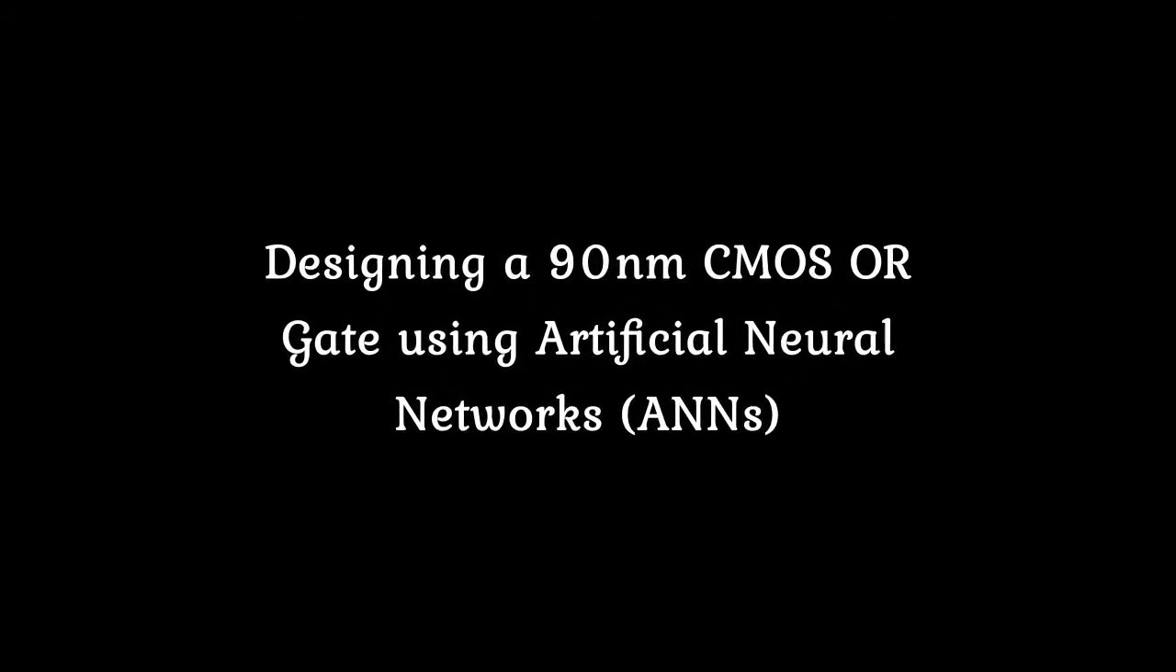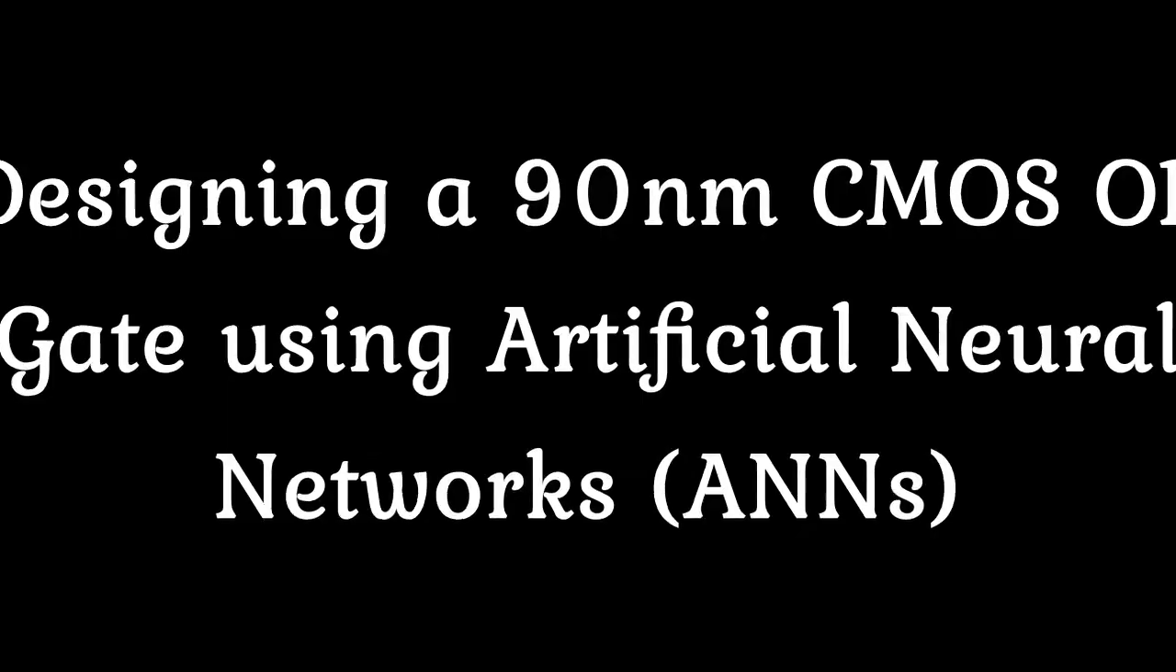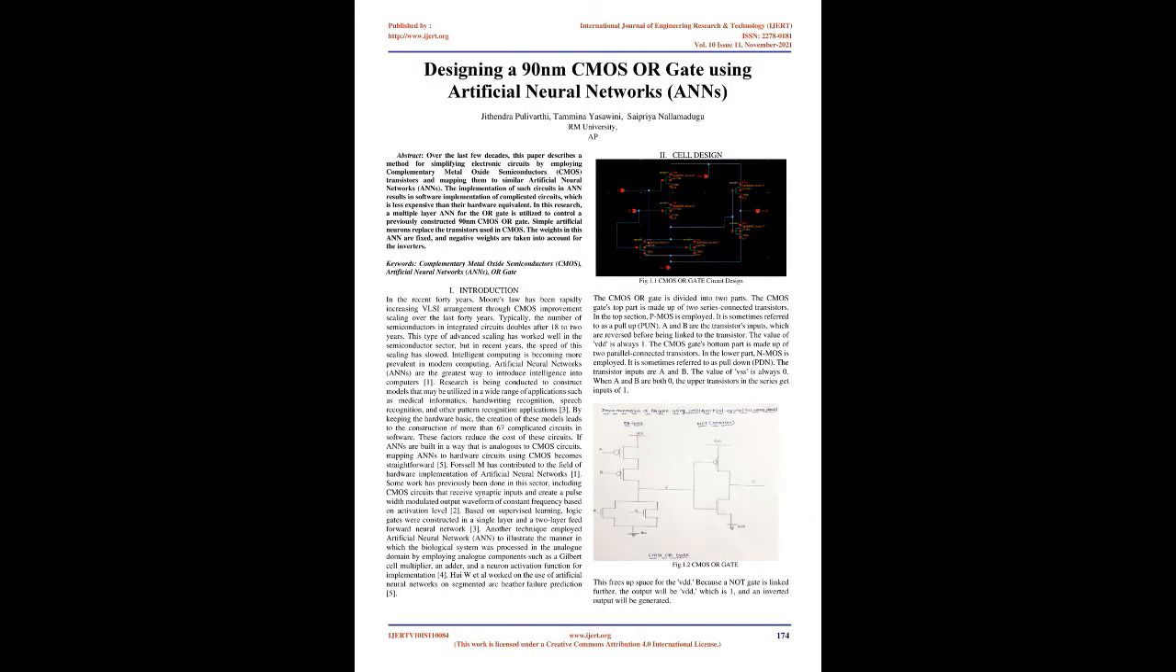Designing a 90nm CMOS OR gate using artificial neural networks, ANNs. Abstract. Over the last few decades, this paper describes a method for simplifying electronic circuits by employing complementary metal oxide semiconductors, CMOS, transistors and mapping them to similar artificial neural networks, ANNs.